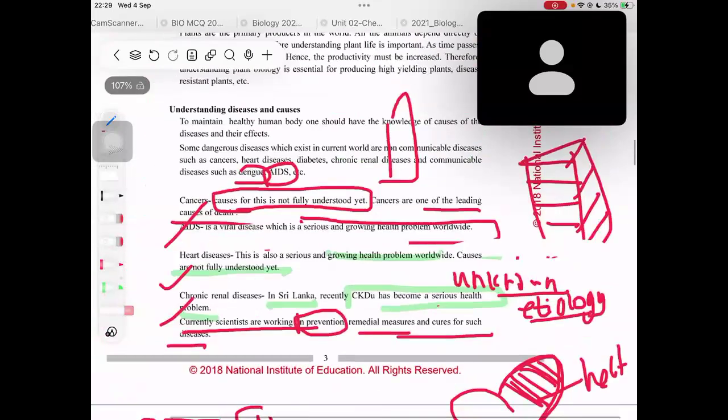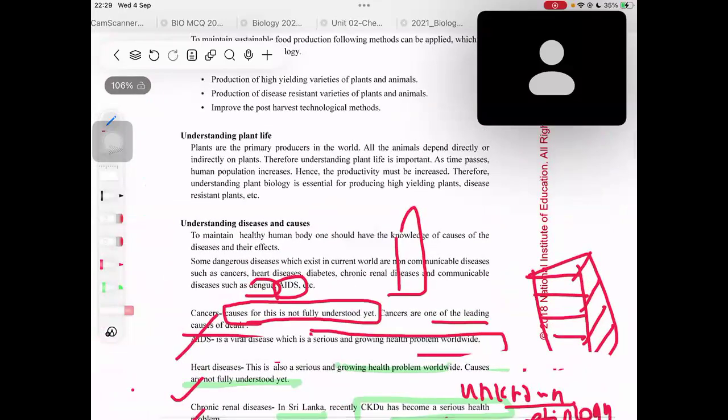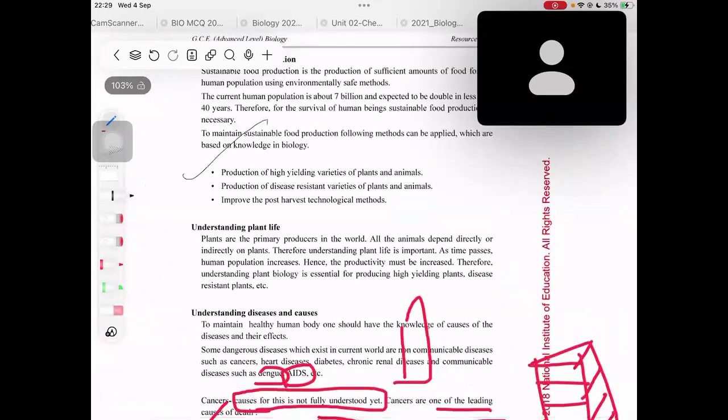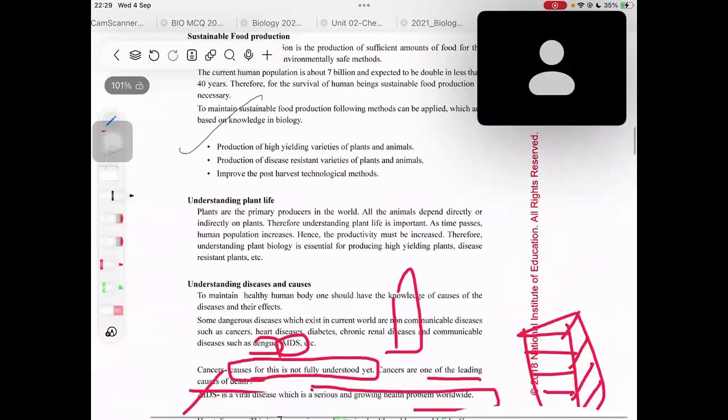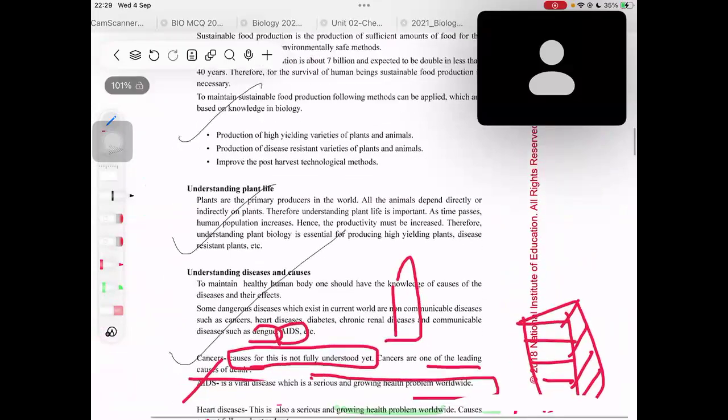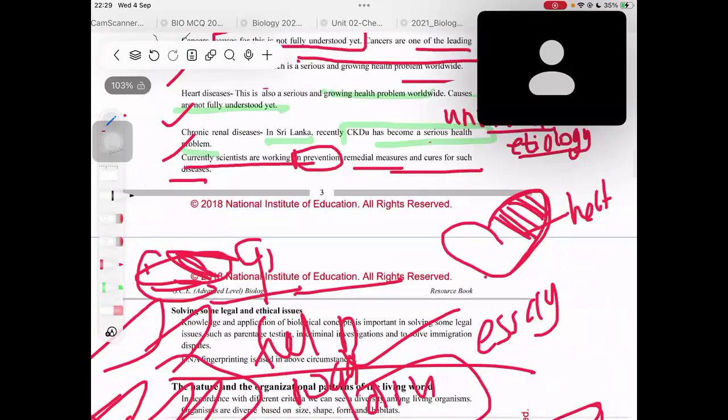Here actually we are talking about why we need the knowledge of biology in every part. Here we talked about how for sustainable food production, we need the knowledge of biology to understand plant life. We need the knowledge of biology to understand diseases and causes, right?